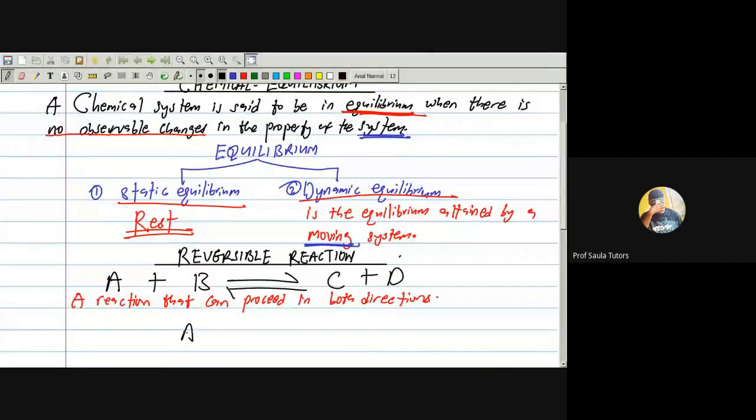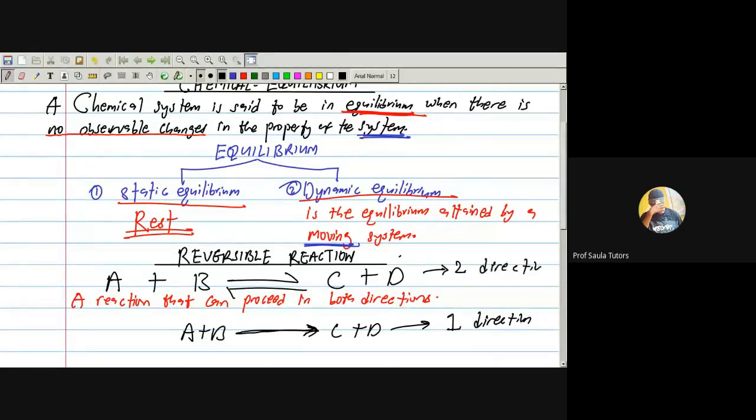Let me tell you the difference between this and the other one. If I say A plus B going to C plus D, look at this second reaction here. You see that here, I only have one arrow. It means that A and B can only go and form C and D, but C and D can never go backward. So this reaction can only have one direction, but this one has two directions.